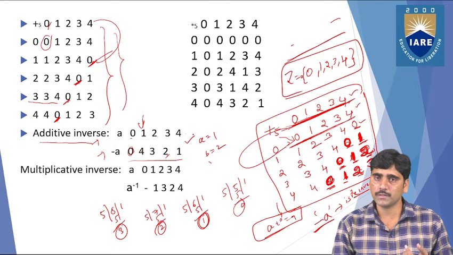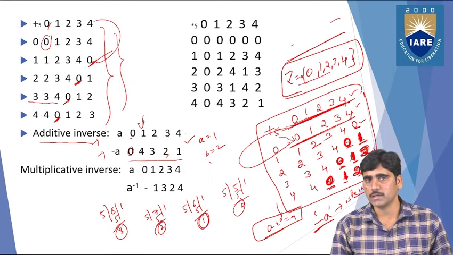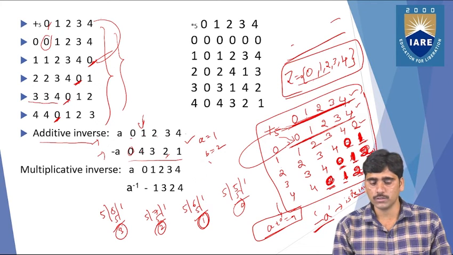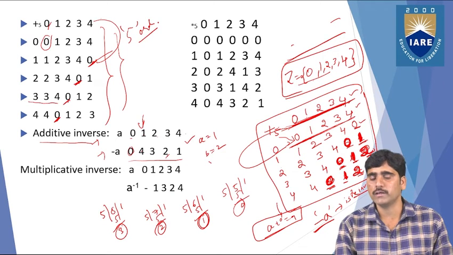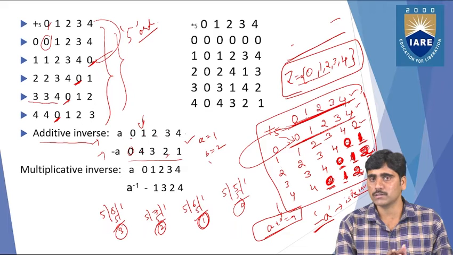So now the closure property is satisfied, the identity property is satisfied, the inverse property is satisfied, and the last one, the commutativity property, is also satisfied. So with respect to addition, the order of phi, a finite field, is to be satisfied.